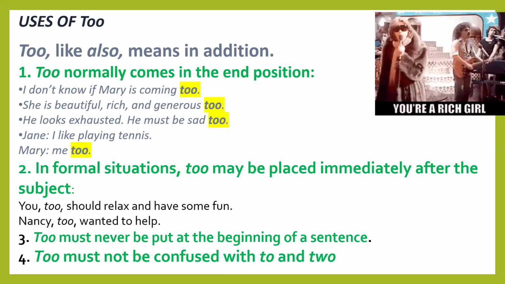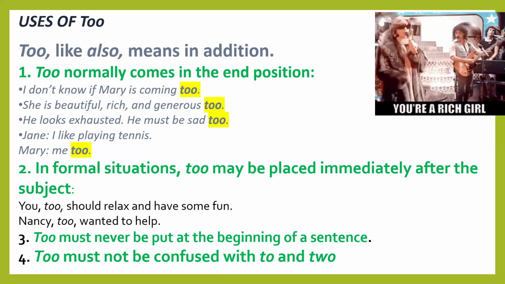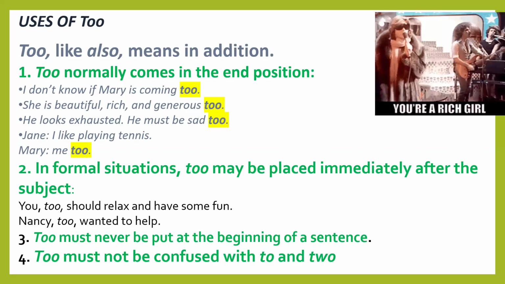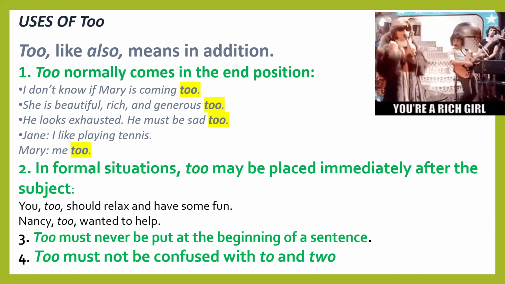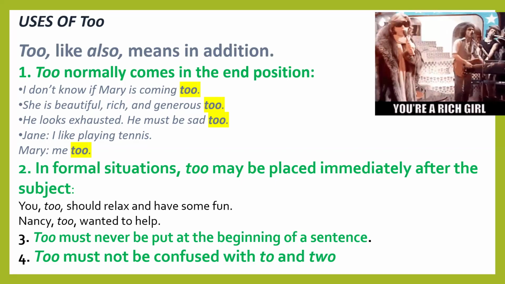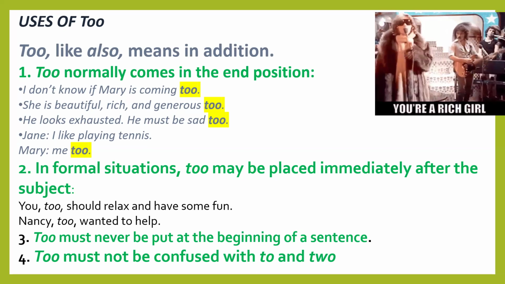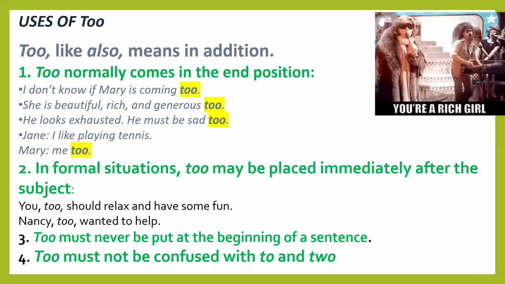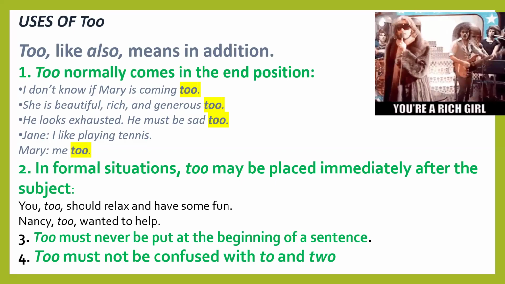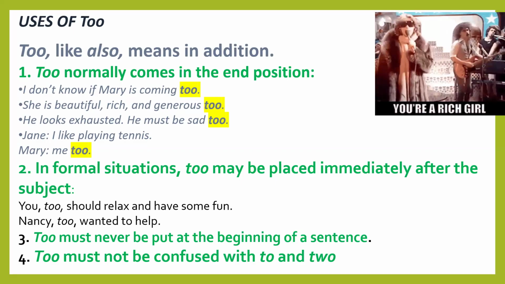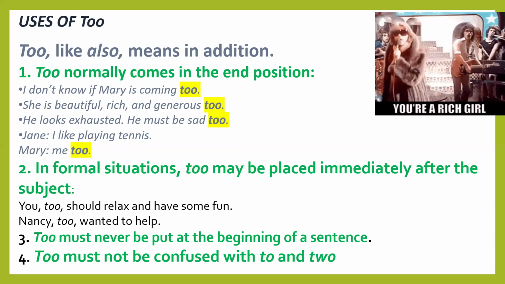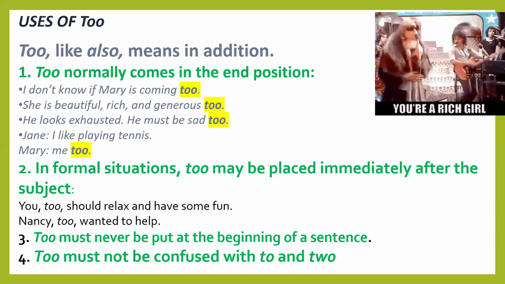In formal situations, too may be placed immediately after the subject. You, too, should relax and have some fun. You too should relax and have some fun.